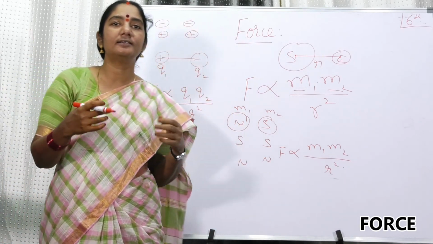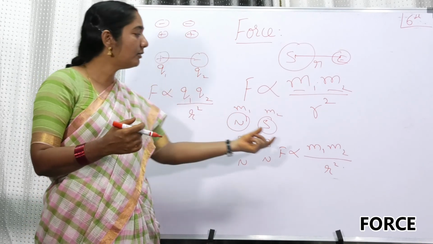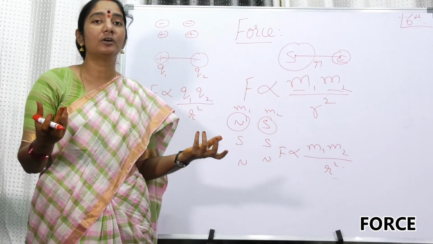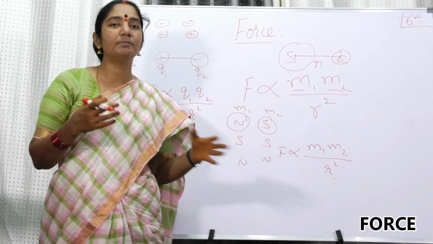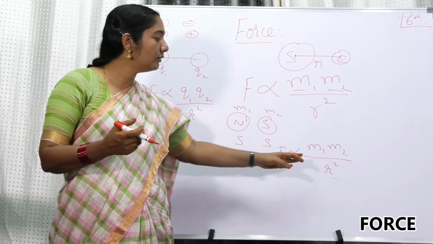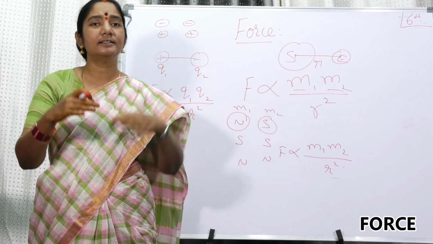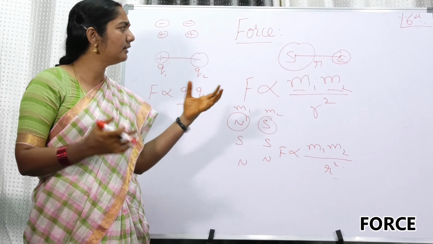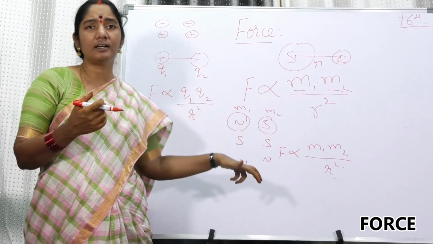So Coulomb's law is telling that it is depending on the amount of charges here, amount of pole strengths here. If it is a strong magnet, the pole strength is more. If it is a weak magnet, the pole strength is less. So my dear friends, the force is depending on the product of the pole strengths, and it is depending on the distance between the two poles. More is the distance, less is the force. So you can see there is a kind of similarity between the gravitational force, electric force, and magnetic force.